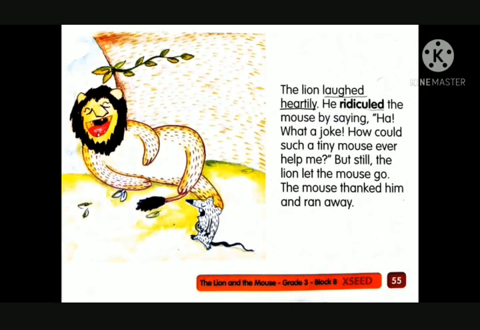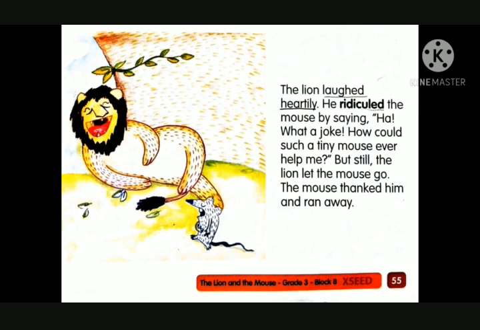Now see the second paragraph. The lion laughed heartily. He ridiculed the mouse by saying, "Ha! What a joke! How could such a tiny mouse ever help me?" But still, the lion let the mouse go. The mouse thanked him and ran away. Now, what do you think of the lion's character?